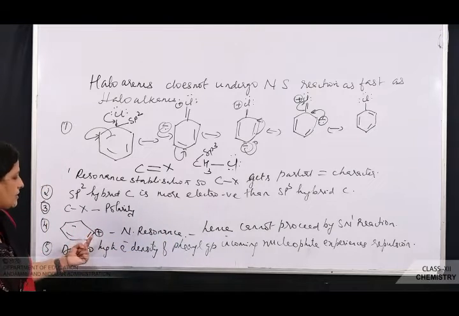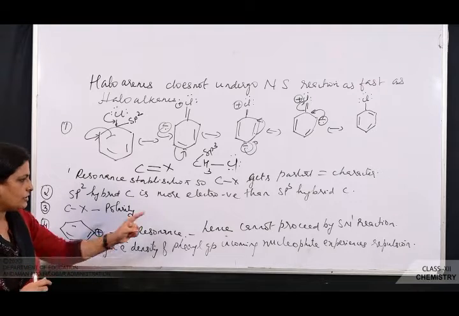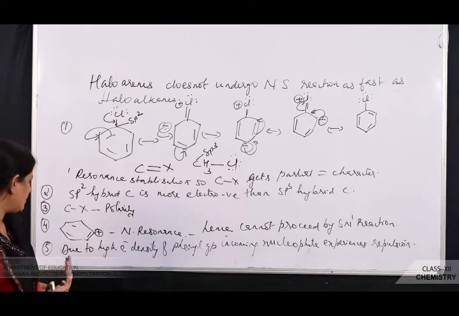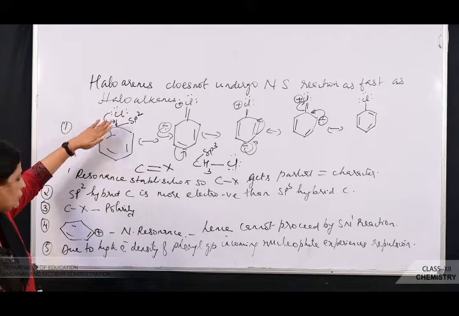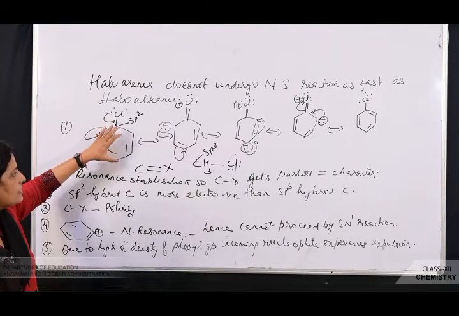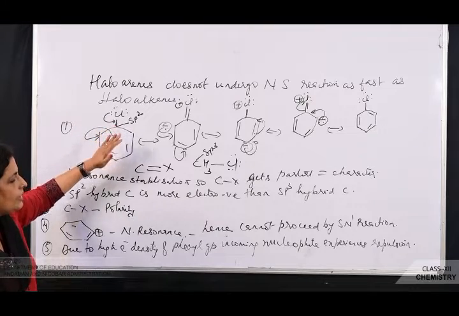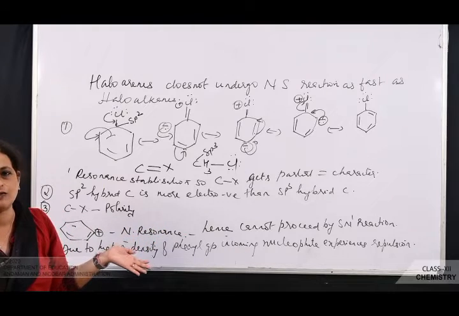Why is it not resonance stabilized? Because the positive charge and the double bond come on the same carbon atom. So it cannot proceed by which mechanism? SN1 mechanism. Then next you see benzene itself, the phenyl group, it is having what? High electron density, because the electron density inside the benzene ring is high. So that itself is acting as what? Nucleophile. So the incoming nucleophile also will experience what? Repulsion instead of what? Attraction.